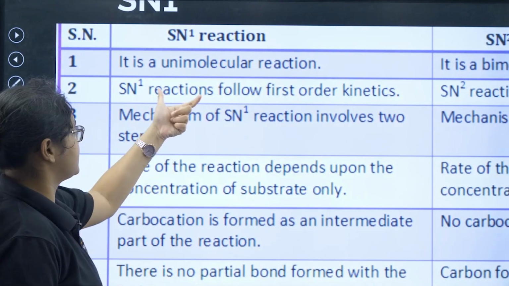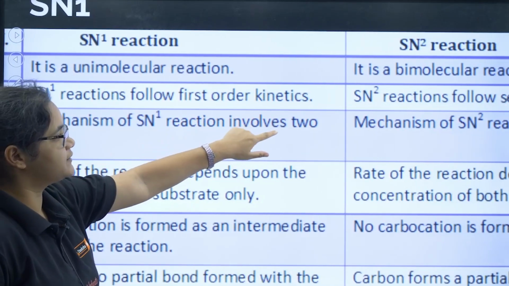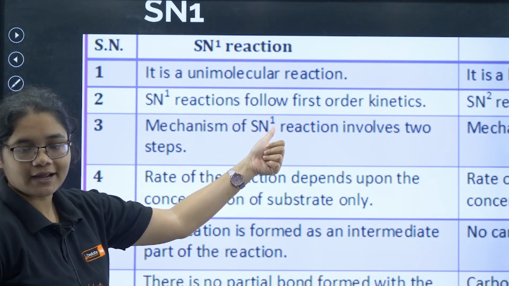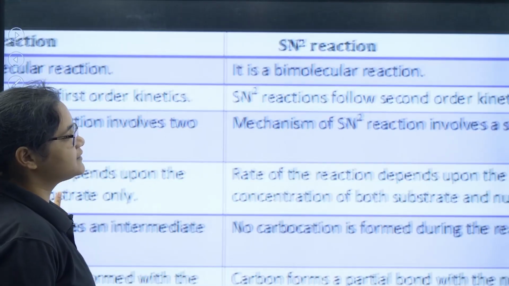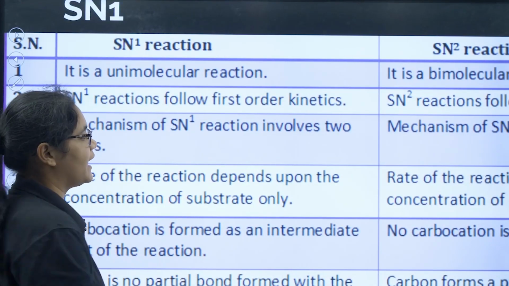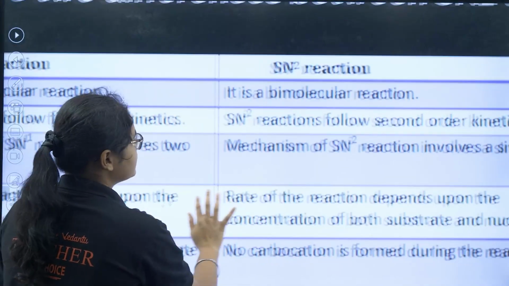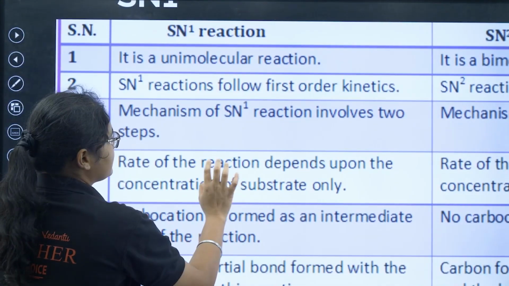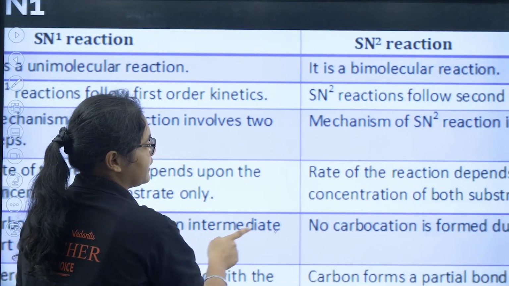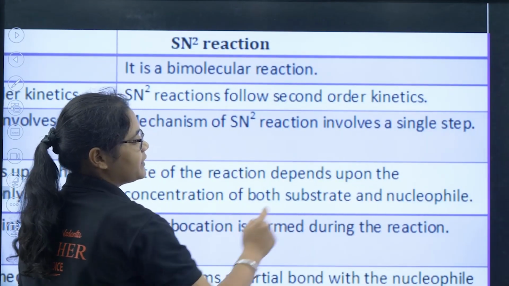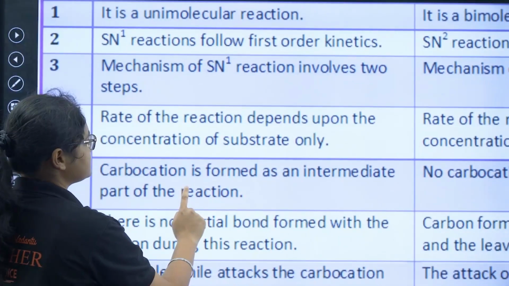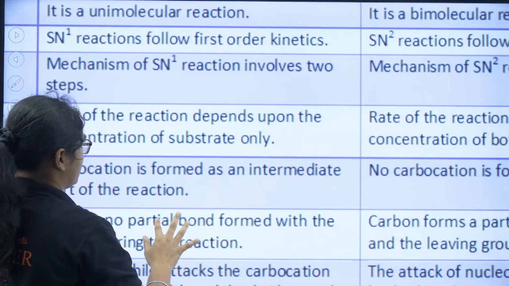The first one is, SN1 is a unimolecular reaction. In SN2 it is a bimolecular reaction. Then SN1 follows first order kinetics, SN2 follows second order kinetics. Next, the mechanism of SN1 involves 2 steps, and SN2 involves a single step. Next, in SN1 the reaction rate depends on the concentration of substrate only, and in SN2 the reaction rate depends on the substrate as well as the nucleophile concentration. Then in SN1 a carbocation is formed as an intermediate, and no carbocation is formed in SN2.